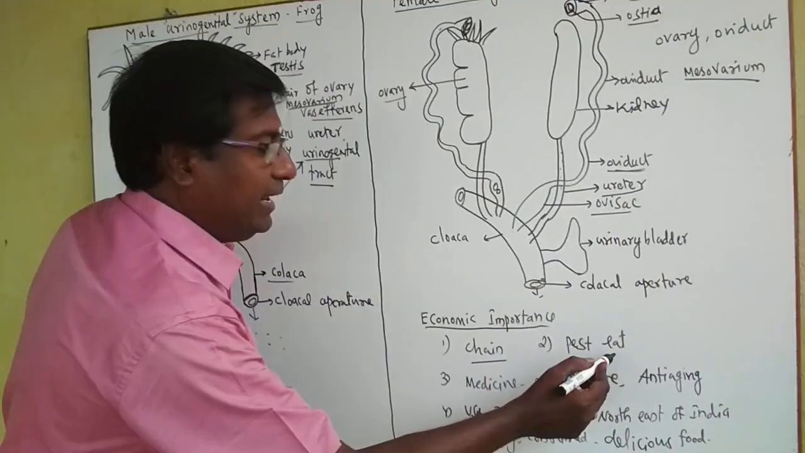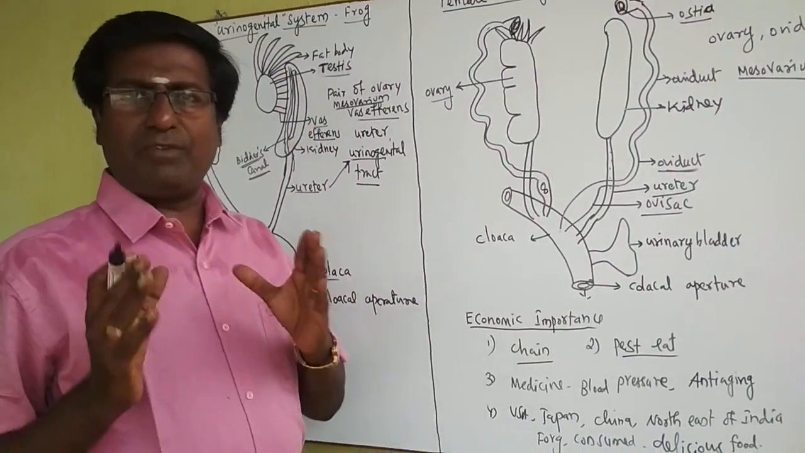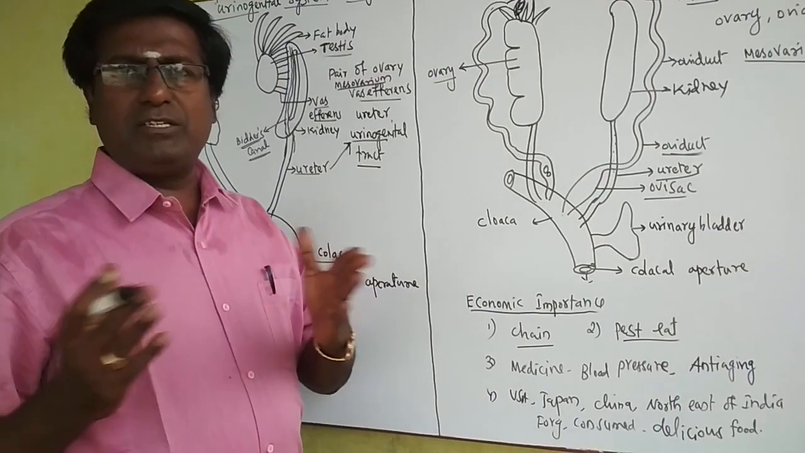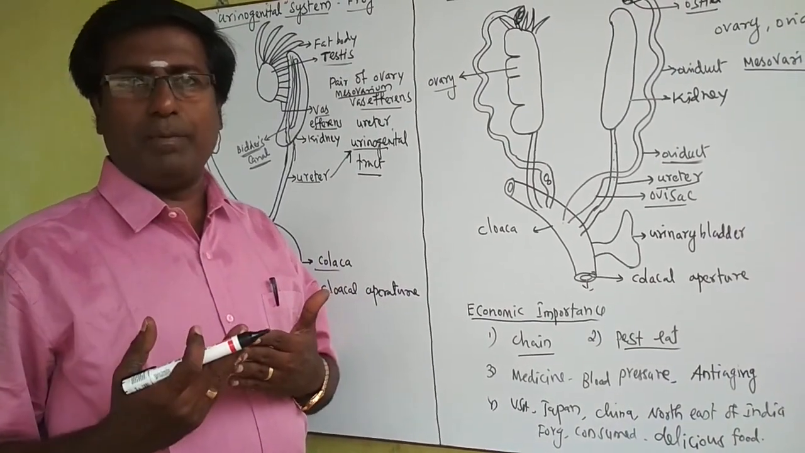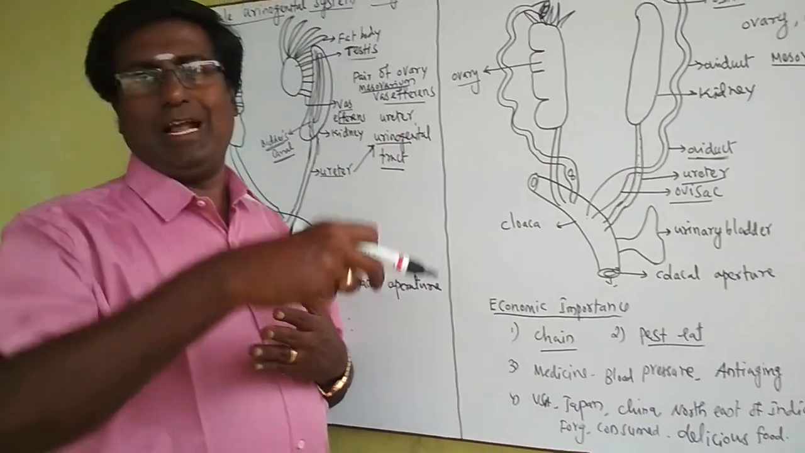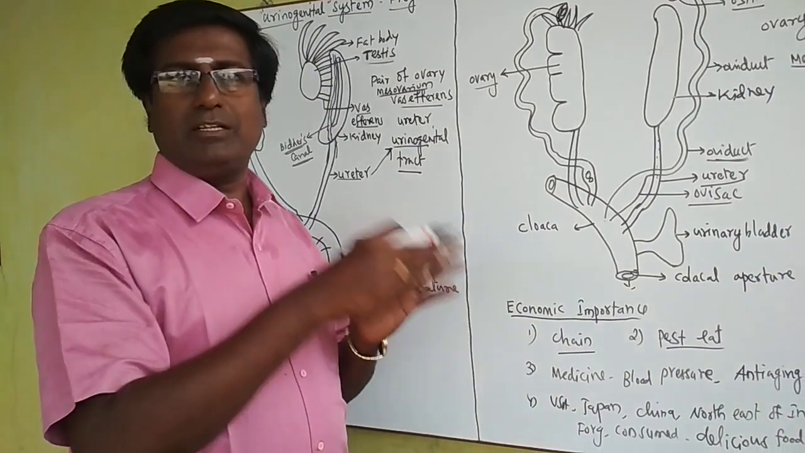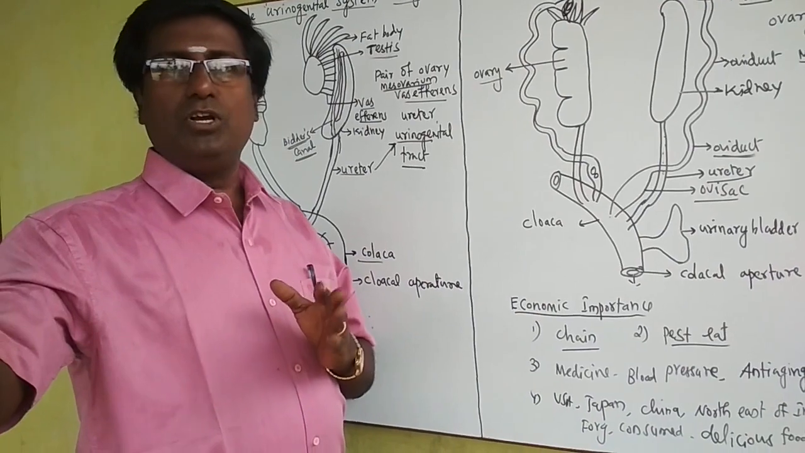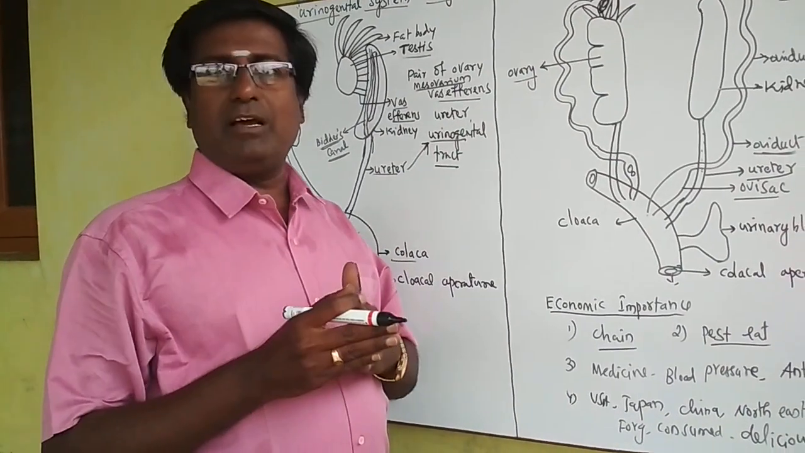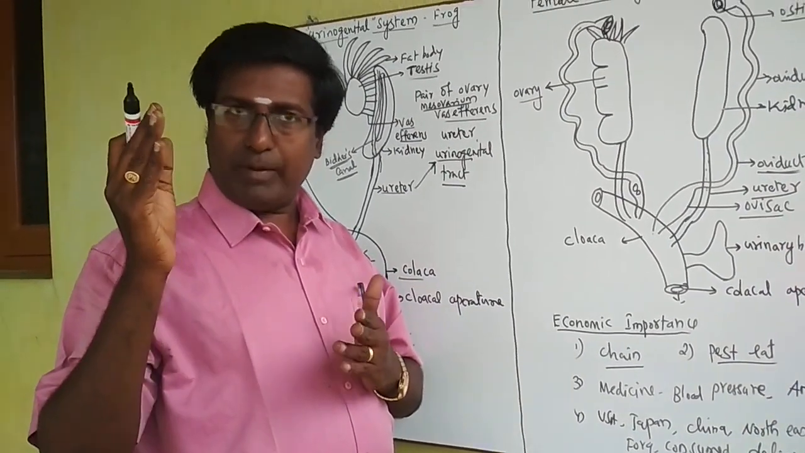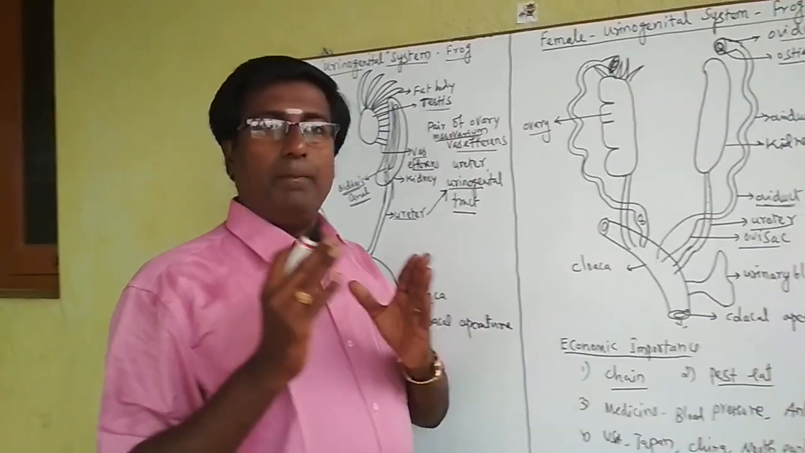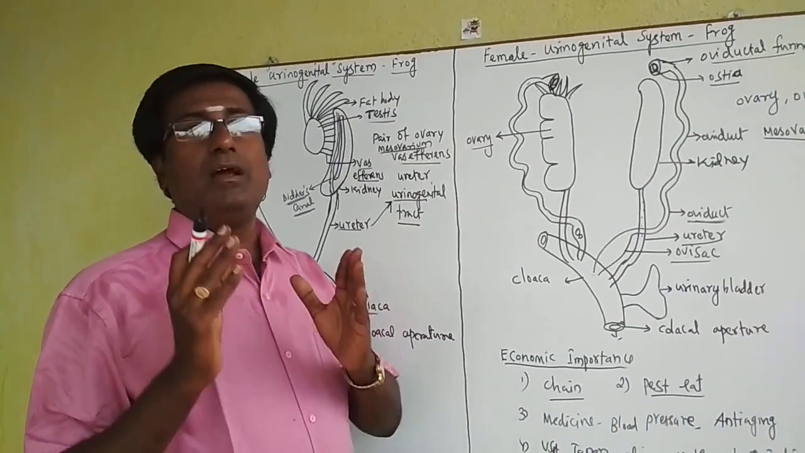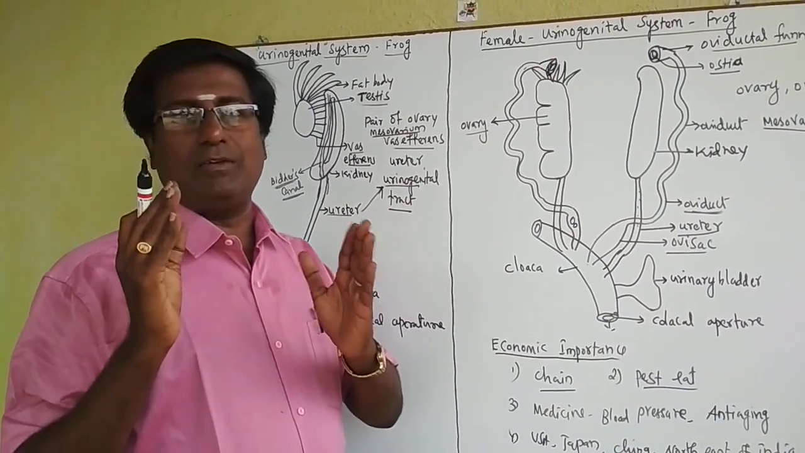Second one, it eats pests. That means the frog eats a lot of insects and pests. You know, nowadays farmers are facing a big problem. Pests come to eat the crops. So what does this frog do? This frog eats the pests. So farmers protect their agricultural produce from the pests. So it is one of the beneficial animals from the agricultural point of view as well as for the farmers.